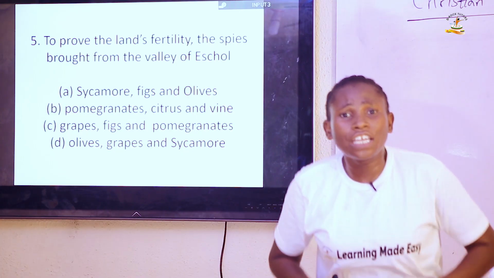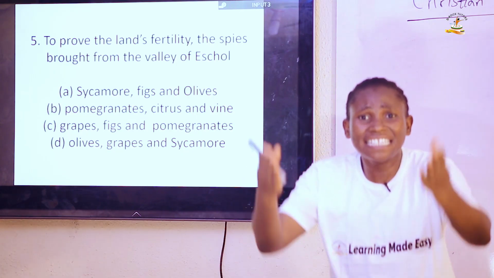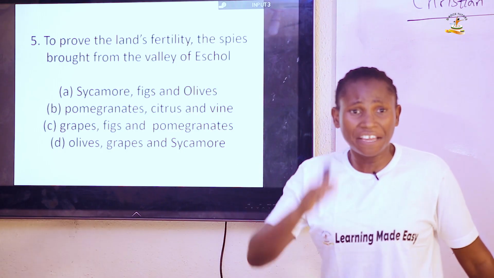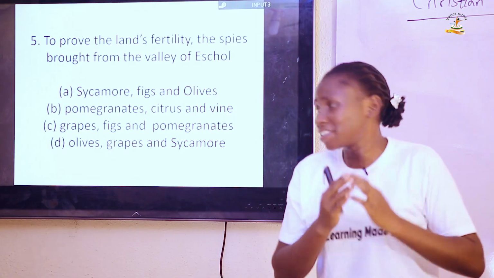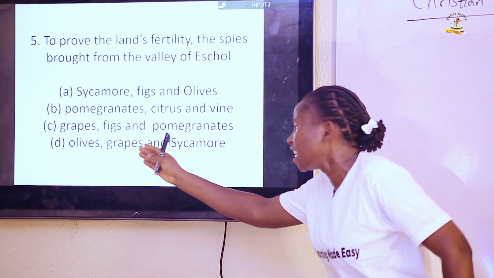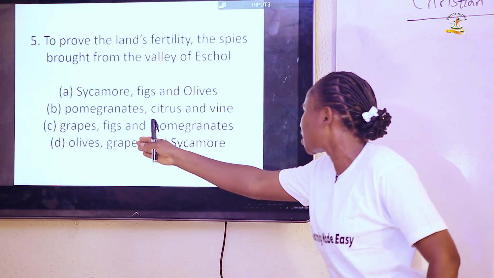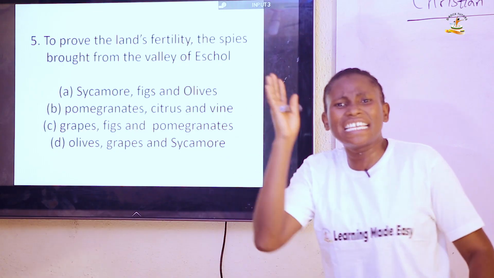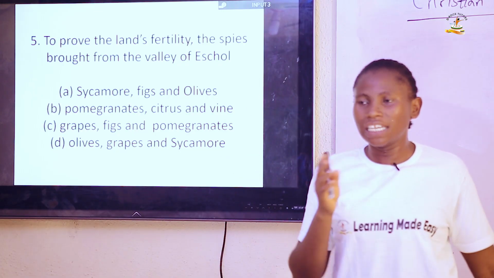And they also brought with them pomegranates and figs to show that this land was actually fertile. So with what I have said, if we look at the options, we will discover that option C is the answer, which is grapes, figs, and pomegranates. This was what they brought to indicate the fertility of the land.